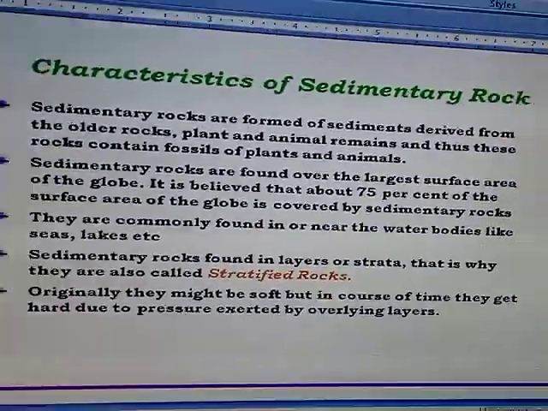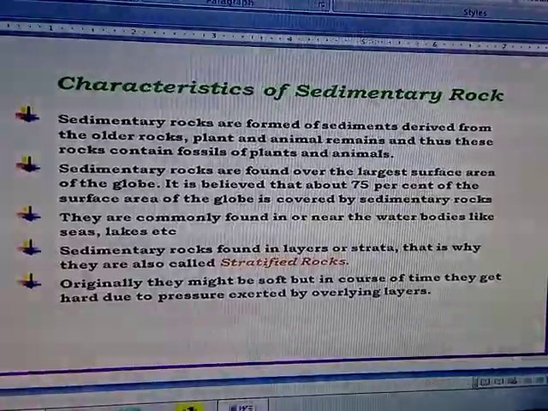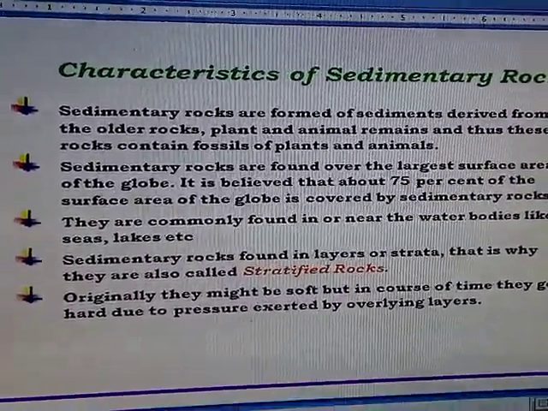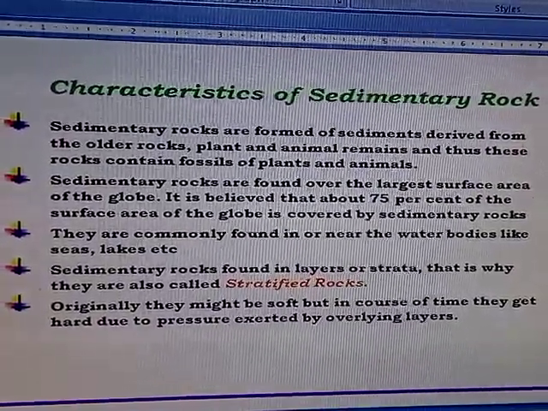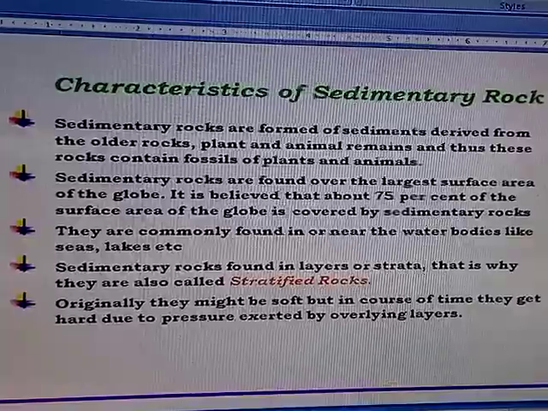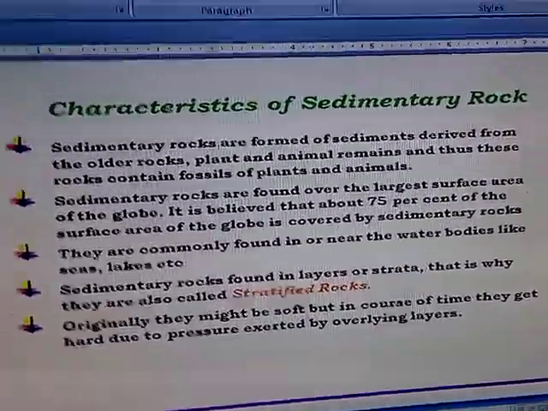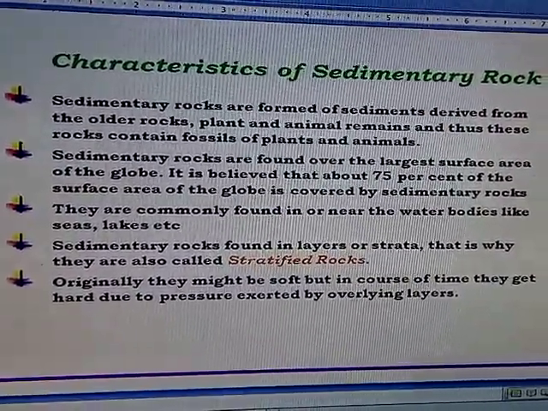Characteristics of sedimentary rocks. We are summarizing the most important features of sedimentary rocks. Sedimentary rocks are formed of sediments, that you should not forget. They are made of sediments. And where do these sediments come from? They are derived from the older rocks.